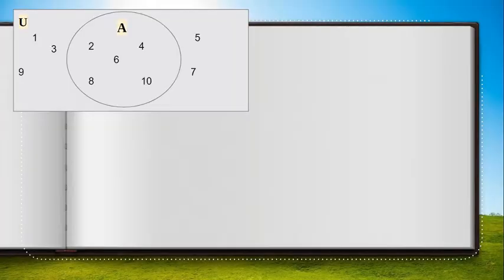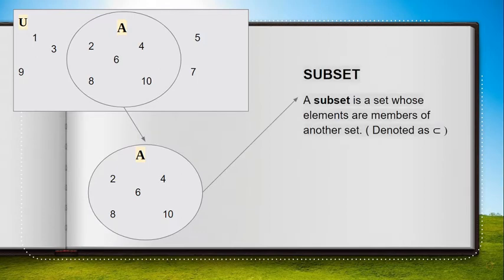How about this one? As we can see, we have A inside that rectangle. Meron tayo dyang circle, which is the A. So inside the circle, we have 2, 6, 4, 8, 10. This A is what we call the subset. A subset is a set whose elements are members of another set.